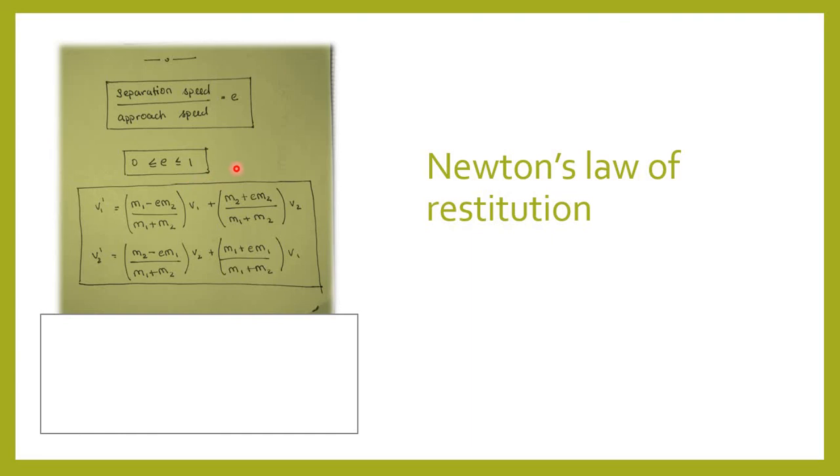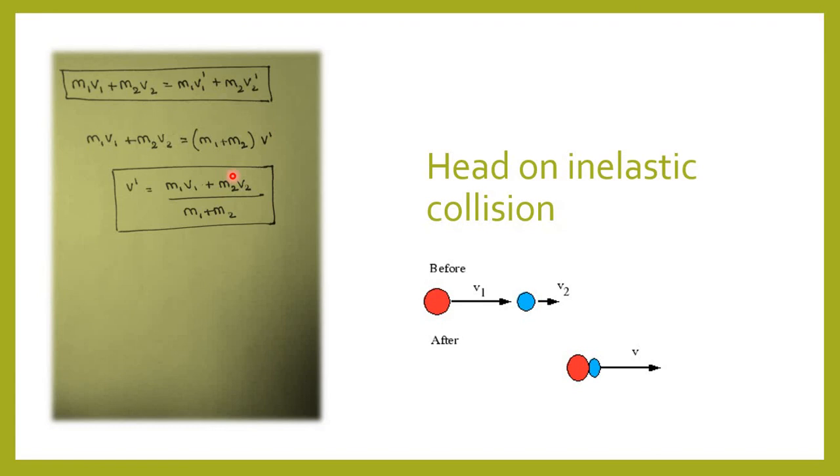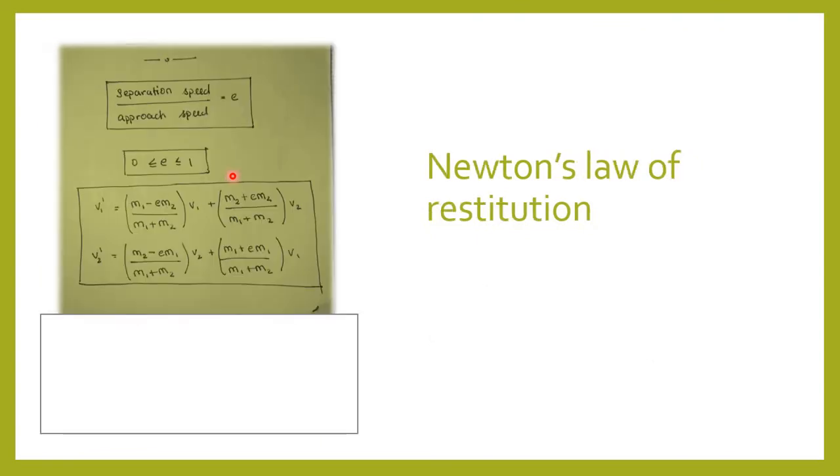Let us now find the velocities of two particles after collision if they collide directly, and the coefficient of restitution between them is given as e. Now applying the conservation of linear momentum as before in the previous slide, and also applying the law of restitution, that is, separation speed equals e times the approach speed, we'll finally end up getting v1 dash equals m1 minus e times m2 by m1 plus m2, the whole into v1, plus m2 plus e m2 by m1 plus m2 times v2.